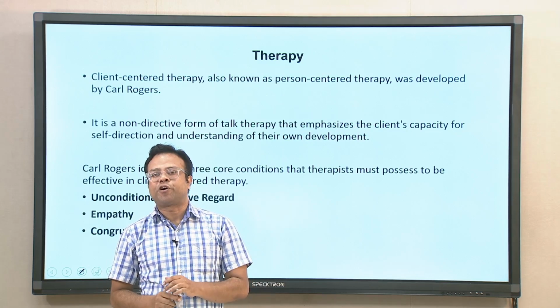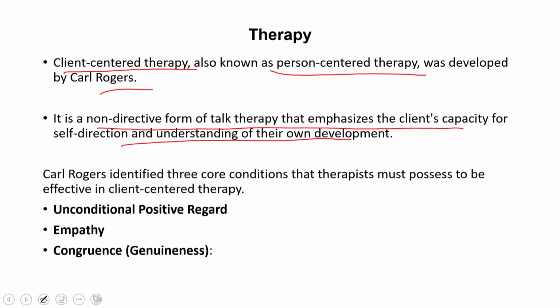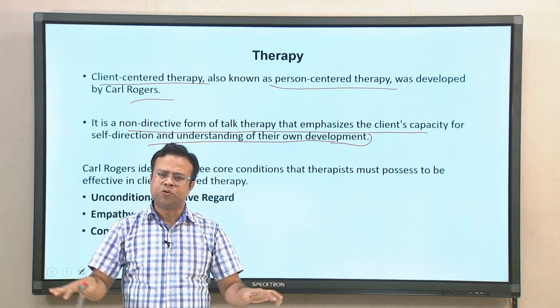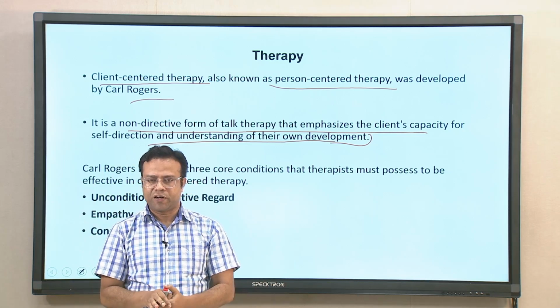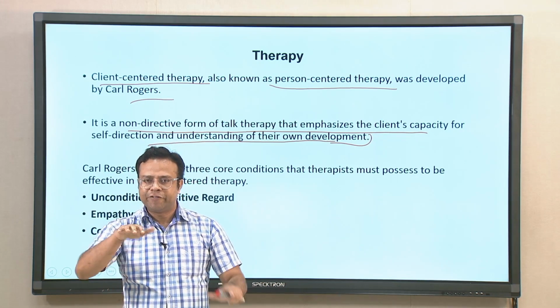So, very briefly we will be talking about the therapy of Carl Rogers, because his whole theory actually came out of therapy. His therapy is essentially called client centered therapy or person centered therapy. It is a non-directive form of talk therapy that emphasizes clients' capacity for self direction and understanding of their development. It is called client centered or person centered therapy simply because the focus is on the person, and it is non-directive. The therapist does not give too much direction about what to do and what not to do. They generally provide only a loving atmosphere, and they believe that the person himself or herself can find the solutions given the right atmosphere.